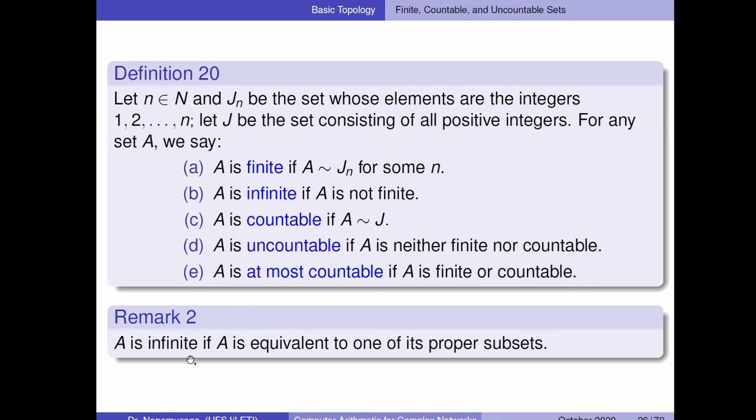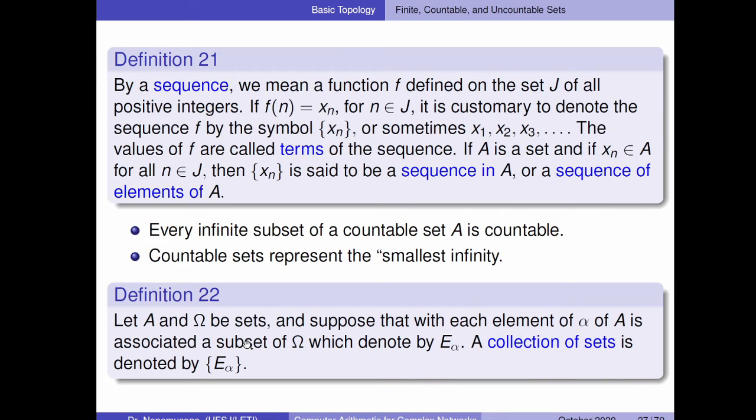Remark 2. A is infinite if A is equivalent to one of its proper subsets. For example, if you ask me how many numbers are between 0 and 1, you have to realize that it is the same number as from 0 to plus infinity, right? So with this remark 2, you can do this kind of comparison between sets in the real numbers.